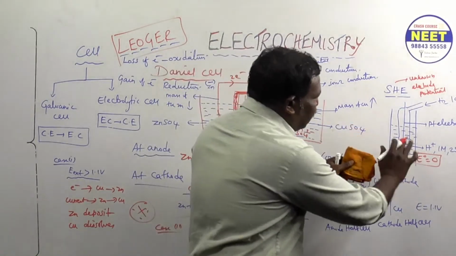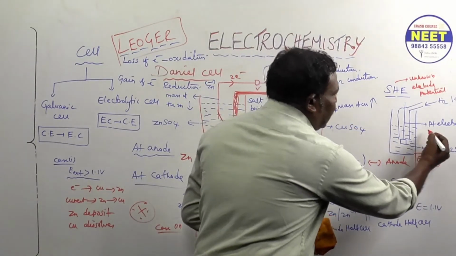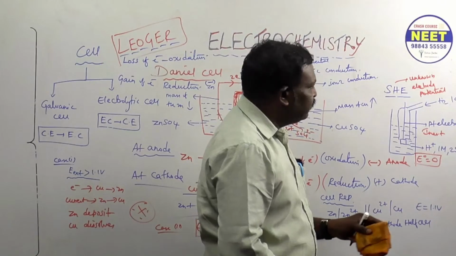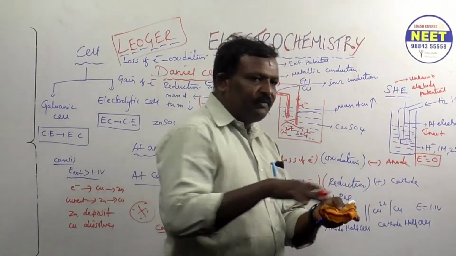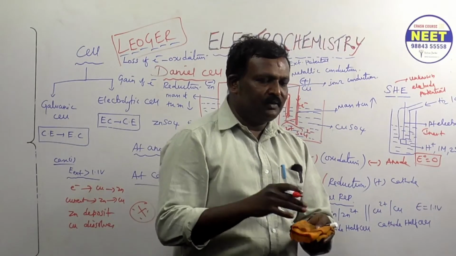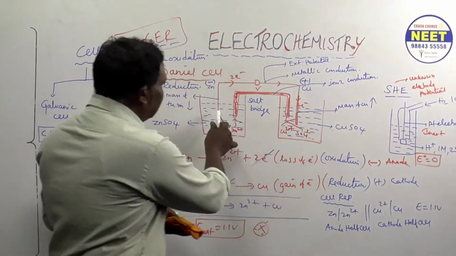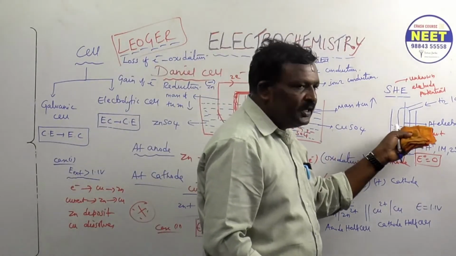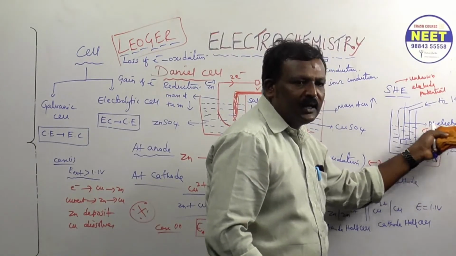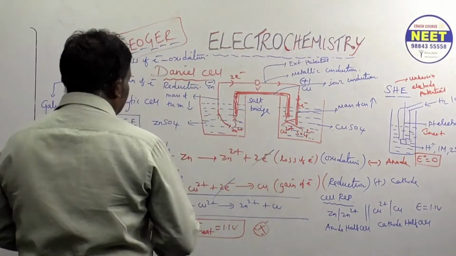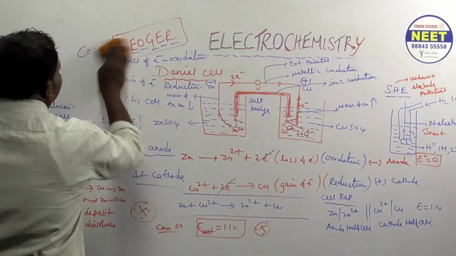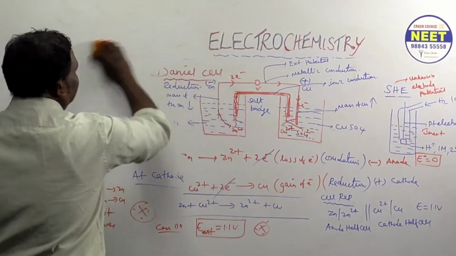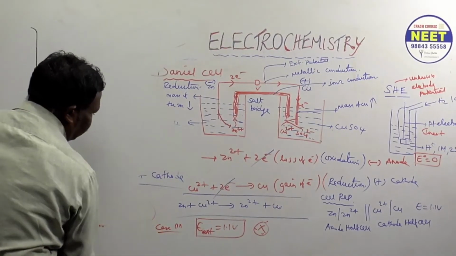So standard means its EMF we consider 0, because here platinum is what? An inert electrode. So it will not produce any other EMF. It only acts as a platform on which the reaction takes place. It is not producing any EMF, but zinc, copper and all are producing some EMF. Therefore I am saying inert electrode. Understood? Right. Anything new means just write. If nothing is new, you need not write anything. Simply listening is highly enough.